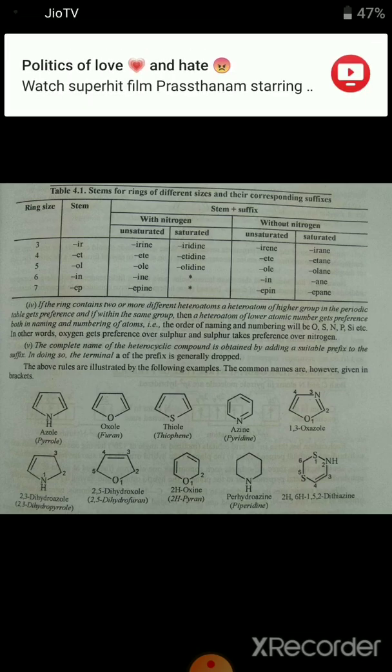Sometimes saturation or unsaturation can be designated by using prefixes like dihydro, tetrahydro. If two bonds are saturated by 2H2, then it is tetrahydro. If one pi bond is saturated, then it is dihydro. If all the pi bonds are saturated, then it is perhydro. So these are the words dihydro, tetrahydro, perhydro used as prefix.